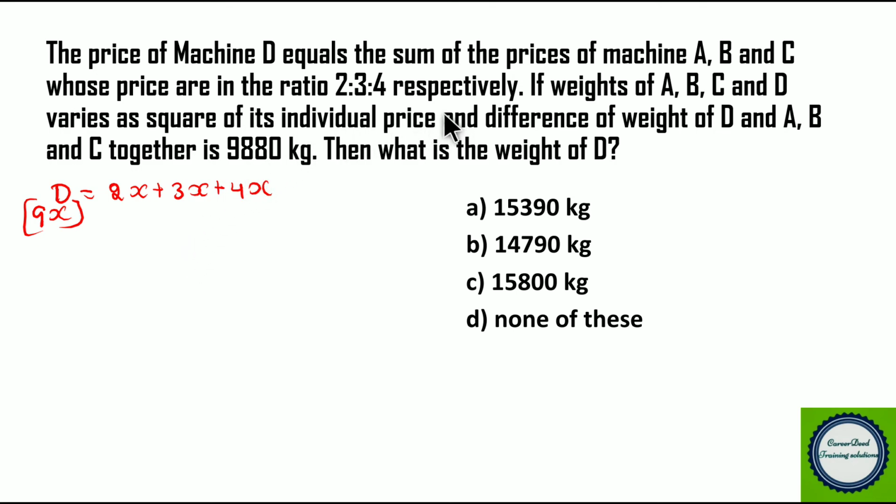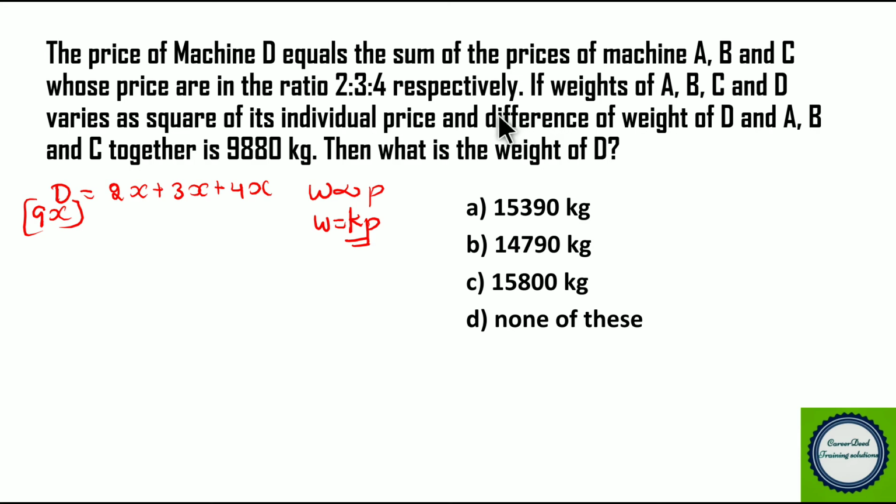Next, the weights of A, B, C and D vary as the square of their individual prices. So it is given, the weights vary as the square of the individual price. So we can say weight is directly proportional to the price, right? Or we can say weight is equivalent to the proportionality constant into P. Whenever it is directly proportional or inversely proportional, we will be adding a proportionality constant, right? So here K is the proportionality constant.